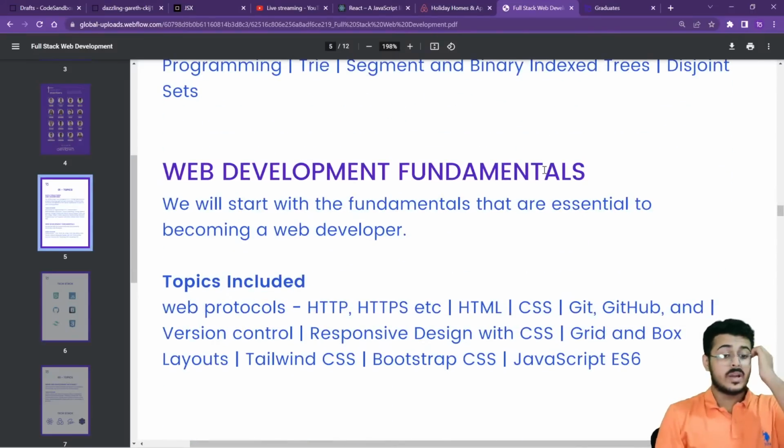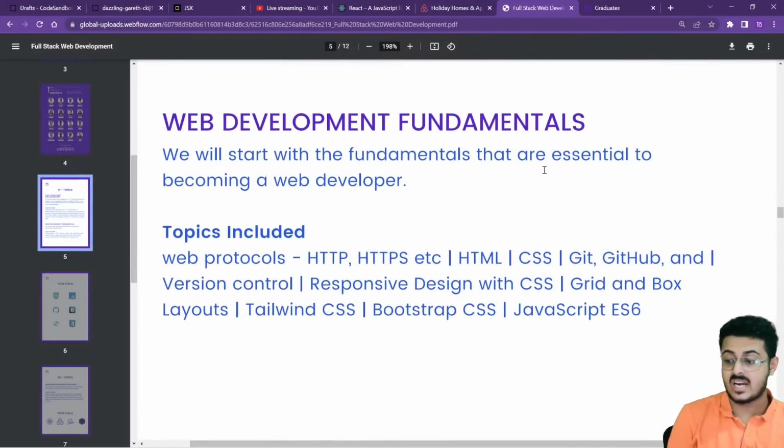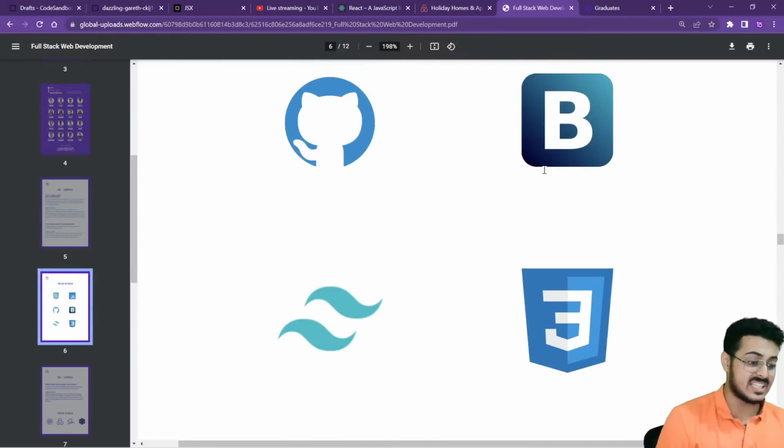Okay, now when you're going into web development fundamentals, start with the absolute fundamentals itself. HTTP, HTTPS, HTML, CSS, GitHub, version control, responsive design and CSS, grid and box layout, Tailwind CSS, Bootstrap CSS, JavaScript ES6. These are the fundamentals right over there. Then you have the tech stack that you have to learn.